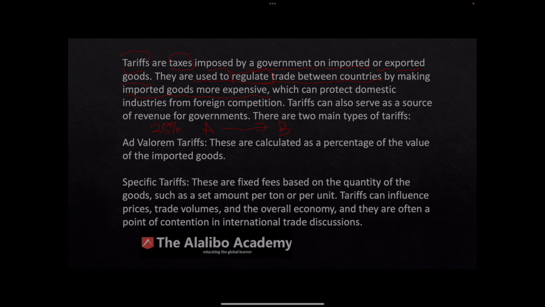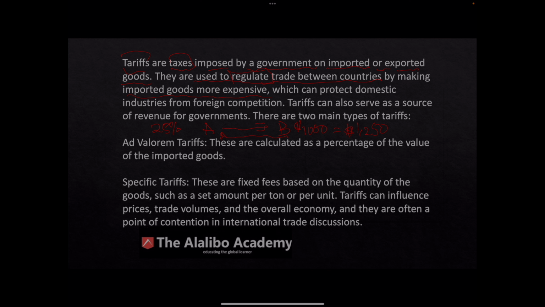What that means is if country B is sending, right, $1,000 worth of goods to country A, right? The $1,000 now becomes $1,250. Okay? So who is paying that? The importer in country A is paying that.